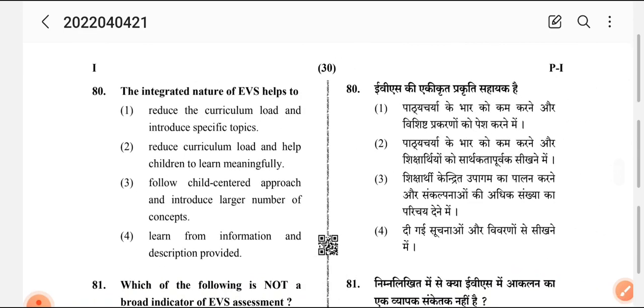So question number 80. The integrated nature of EVS helps to number 1, reduce the curriculum load and introduce specific topics. Number 2, reduce curriculum load and help children to learn meaningfully. Number 3, follow child-centered approach and introduce large number of concepts. Number 4, learn from information and descriptions provided. Okay, now we'll see the integrated nature of EVS helps too.